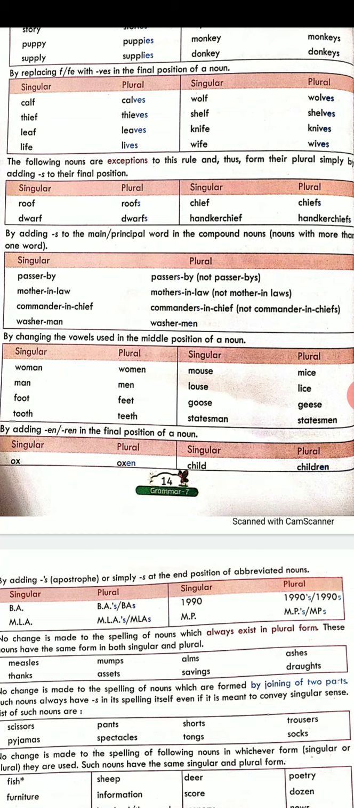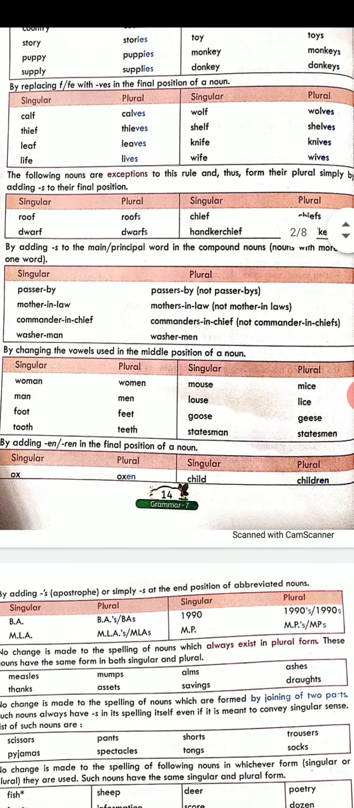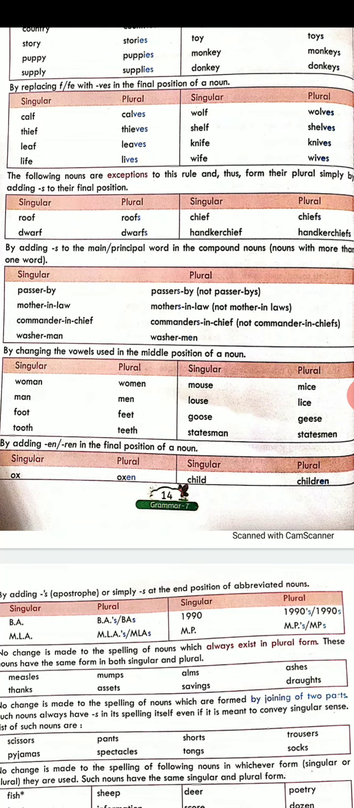Then, the nouns which have more than one word, like mother-in-law or washerman, these have more than one word. In such words, you will add S to the main word, like mother-in-law. So, when you are talking about 2 or 3 mothers-in-law, in that case, you will say mothers-in-law. You won't say mother-in-laws. You will add S to the main word, that is the first word.